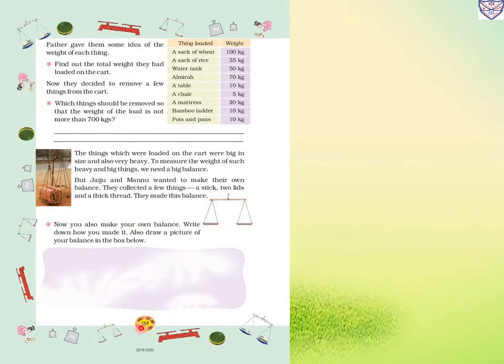Now next page, page number 134. Father gave them some idea of the weight of each thing. Now here are the things they loaded and the weight of each thing. One sack of wheat is 100 kg. One sack of rice is 35 kg. Water tank 50 kg, almirah 70 kg, a table 10 kg, a chair 5 kg, a mattress 20 kg, bamboo ladder 10 kg, pots and pans 10 kg. Now your question: find out the total weight they had loaded on the cart.